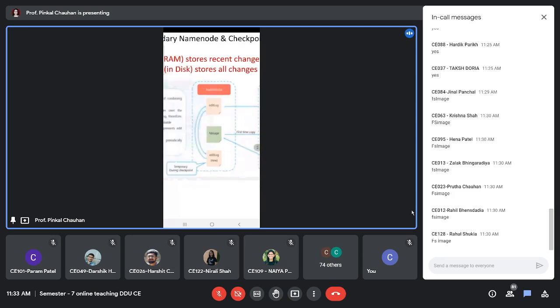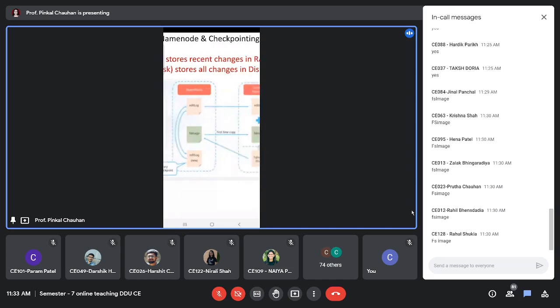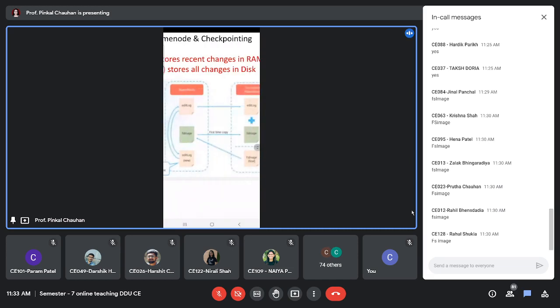changes are coming, they get copied to the new edit log, which you can see as edit log new. This is a temporary edit log which is created during the checkpointing, and then again it gets copied to the original edit log, right? So the second time when the checkpointing occurs, these changes also will be backed up on disk in the FS image. Right? So this is the actual procedure of checkpointing.